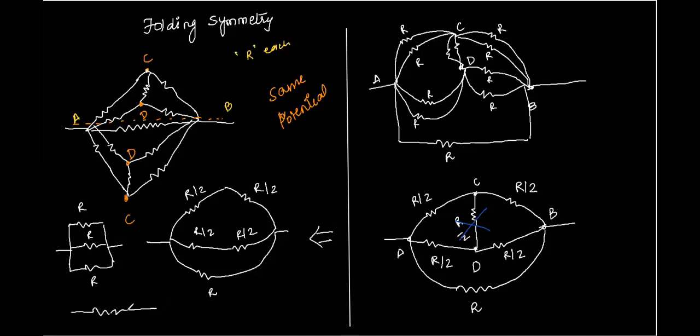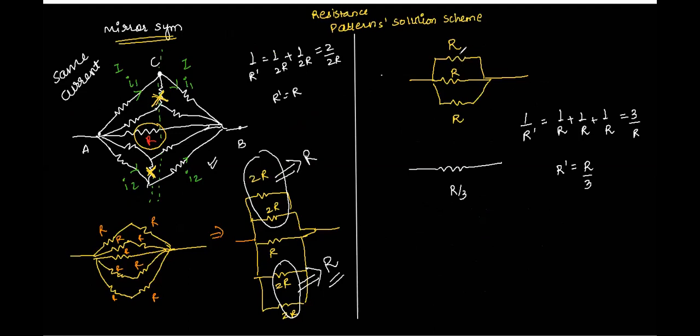Tell me. See, same as this one, Atul. R, R, and R were giving us R by 3. So here R, R, and R should also give us R by 3. Right, Atul?